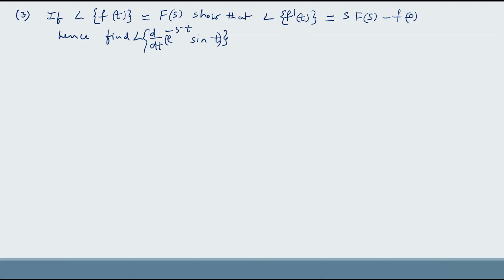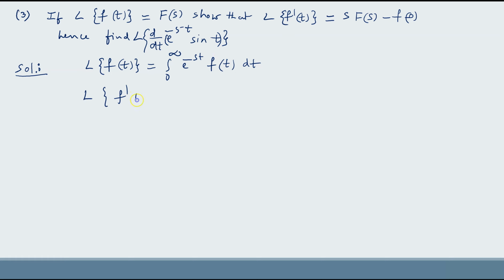So here, to prove this result, first let us consider the basic definition of the Laplace transform, that is L of f of t equal to integral 0 to infinity e power minus st into f of t dt. Now replace f of t by f dash of t.